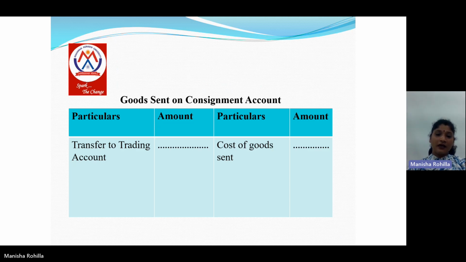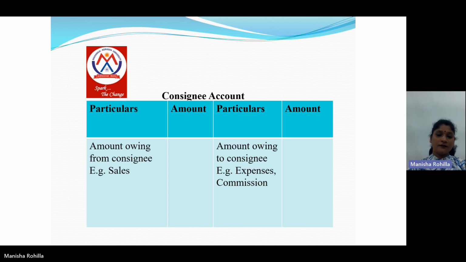Next is goods sent on consignment account. The value of goods sent by the consignor to the consignee will be recorded on the credit side, and the balance of this account we will transfer to the trading account. Next is consignee account. It is a personal account, on the debit side of which we will write amounts owing from the consignee, for example sales, and on the credit side amounts owing to the consignee, for example expenses and commission.